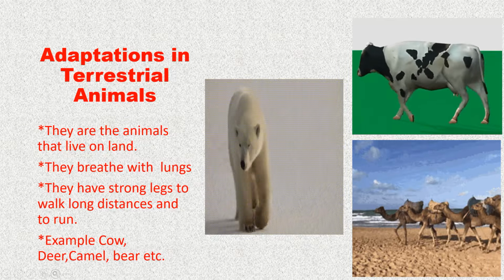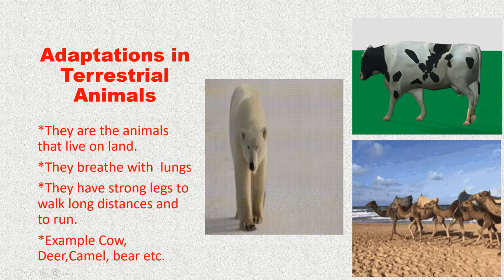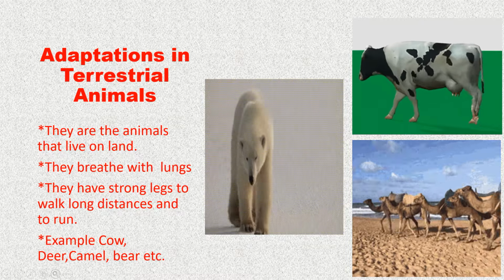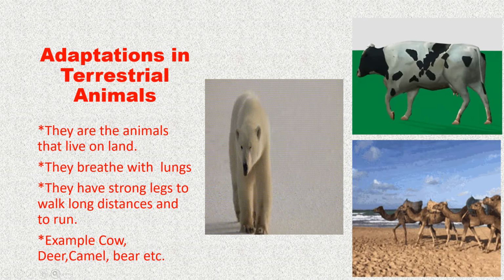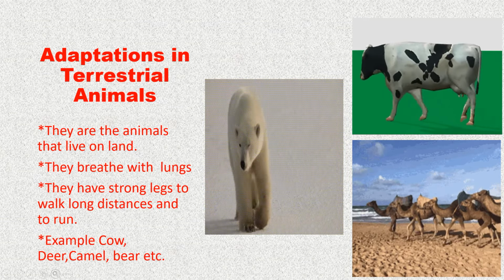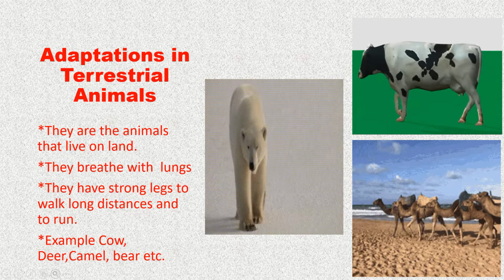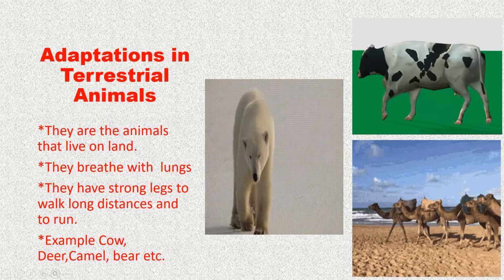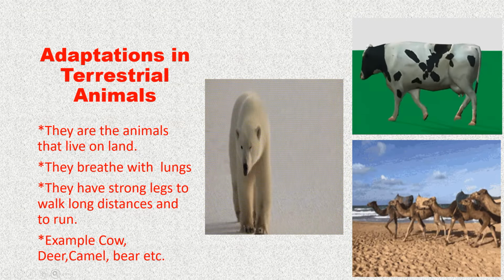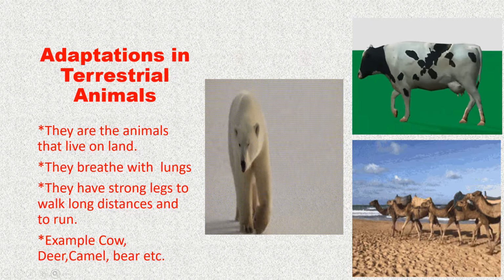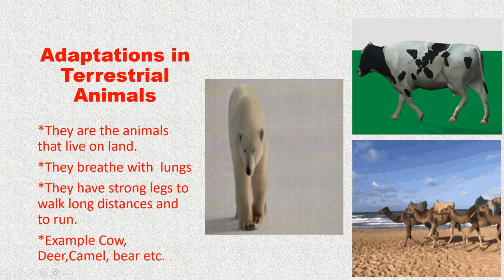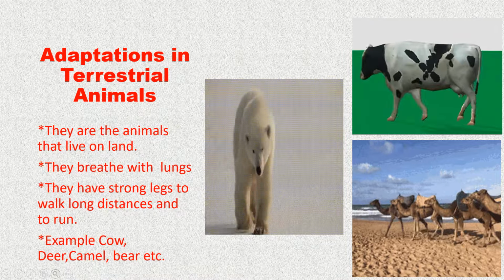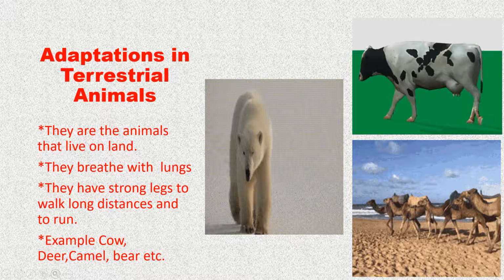Number 1. Adaptations in terrestrial animals. Animals that live on land are called terrestrial animals. They have legs to walk on land and breathe through lungs. The climatic conditions on land vary greatly from place to place. It is extremely cold at the poles while it becomes extremely hot in the deserts. The animals living in such regions have adapted themselves to survive such harsh conditions.